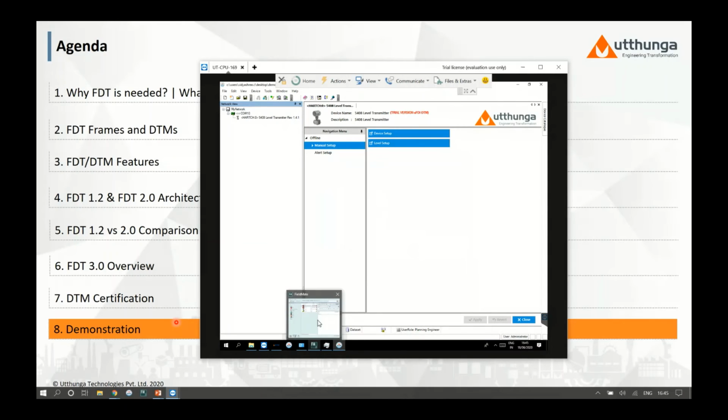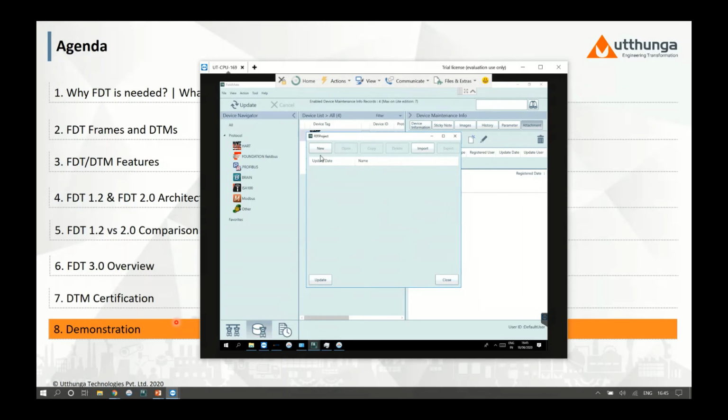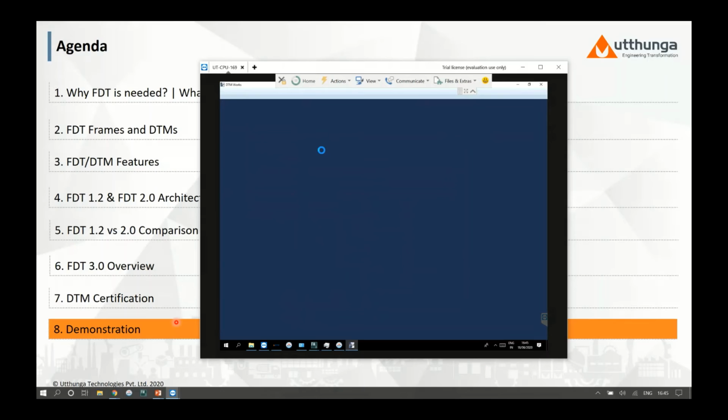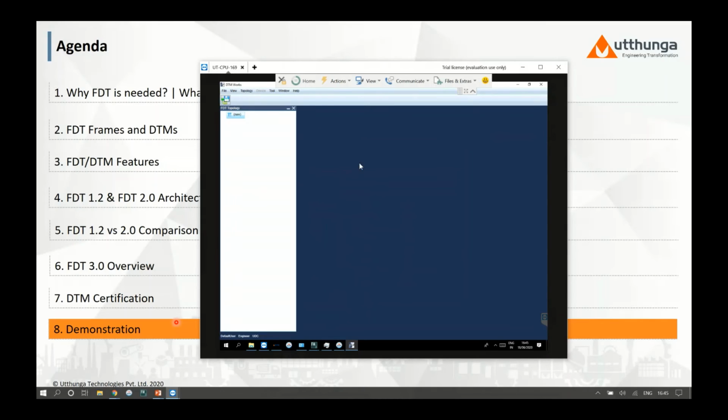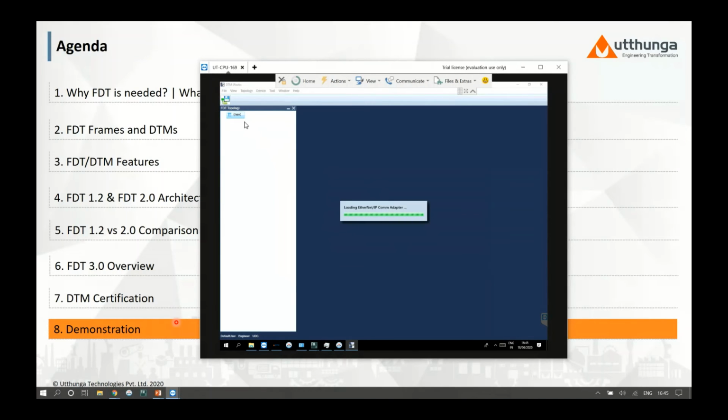And next thing I would like to demonstrate is a different device DTM using the Ethernet IP protocol and using the FieldMate host application, which is from Yokogawa. So let me create a new instance. I don't have the device connected here, so I'll be able to demonstrate the functionality to some level in the offline mode. So as it is the Ethernet IP DTM, I'm going to add the Ethernet IP communication DTM. And let me add the device DTM now, which is one of the flow devices that we developed.